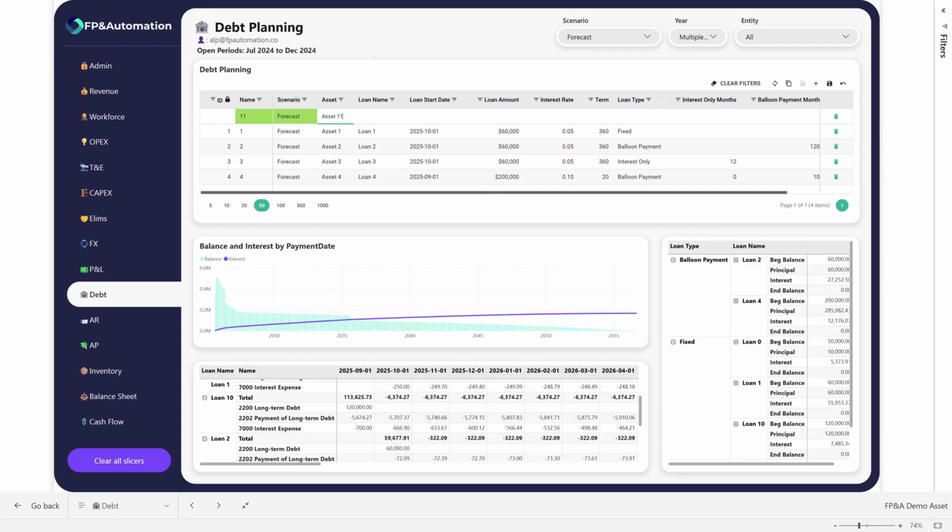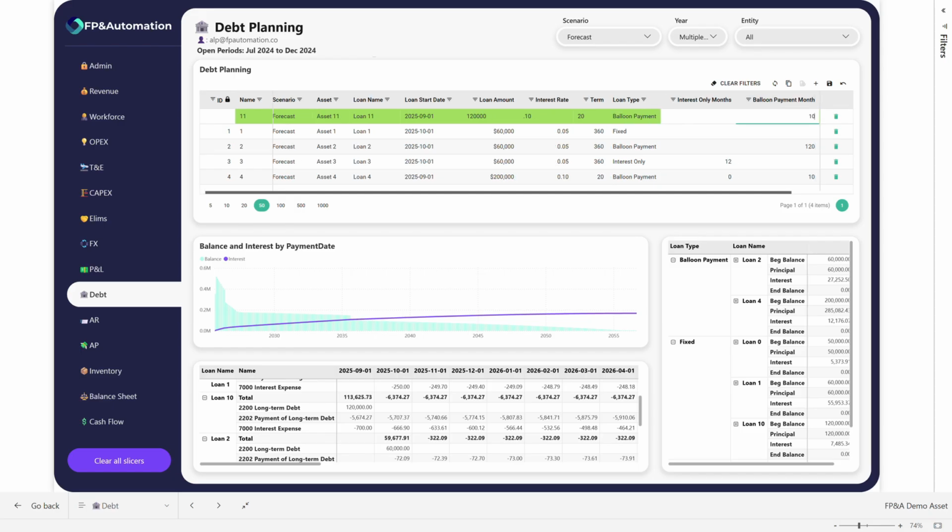So let's see another example right here where instead we're going to go ahead and use the same loan start date. But in this case, we'll introduce a balloon payment, where the balloon payment will be made quite early. So let's say, for example, that the interest rate is 10%. We'll say the loan is 20 months. The loan type is going to be a balloon payment loan. And then we'll say the balloon payment occurs on month number 10 right here.